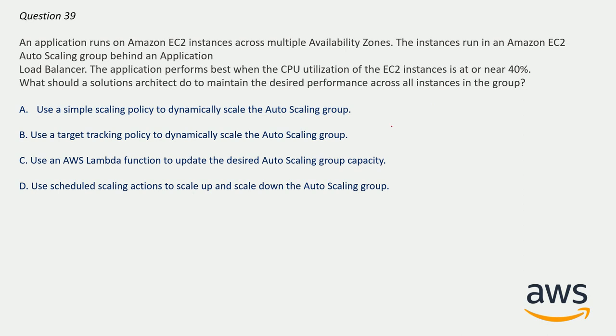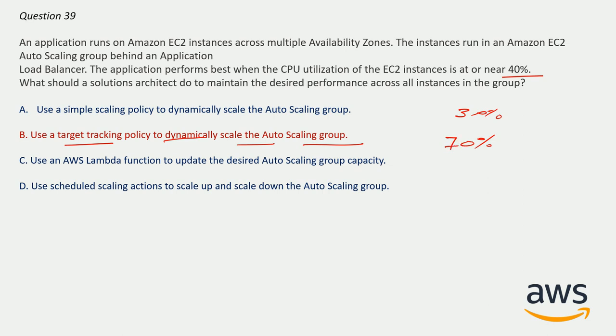However, we are using auto scaling group in all the options, but here the correct answer will be option B. Use the target tracking policy to dynamically scale out the auto scaling group, because a particular CPU utilization is given. So we have to use target tracking policy whenever any particular CPU utilization number is given, like it may be 30% or it may be 70%.